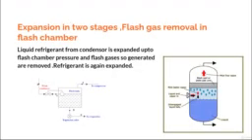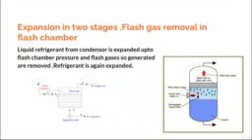And that is what is attempted by using a configuration as is shown over here. So what you see over here is now the liquid refrigerant from the condenser. This is an arrangement where you are trying to remove the flash gas. So what is the arrangement over here? The liquid refrigerant from the condenser is expanded up to the flash chamber pressure, and the flash gases are removed.